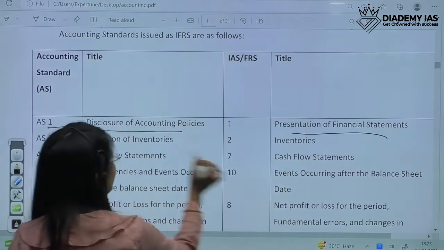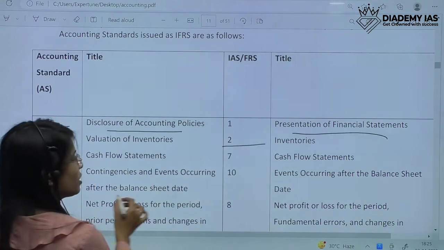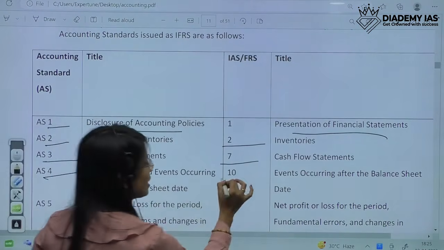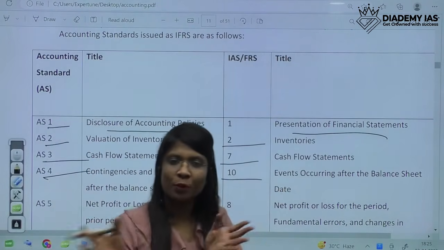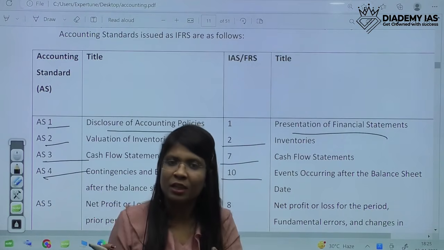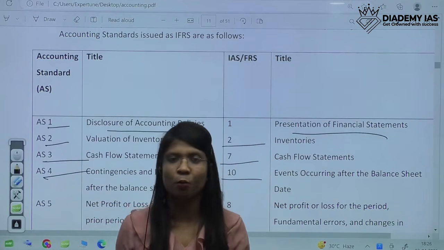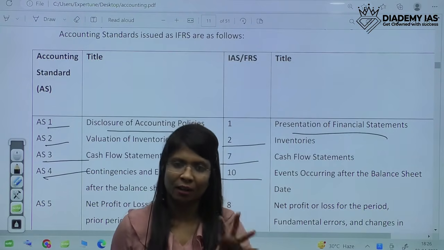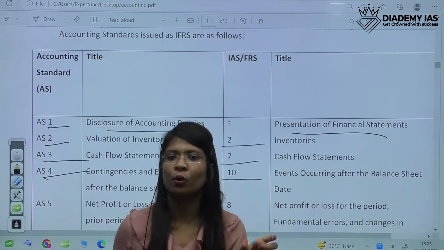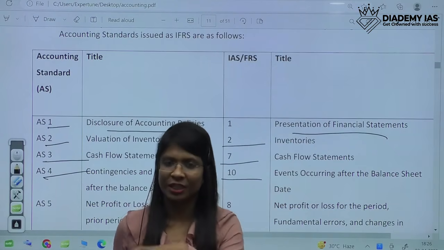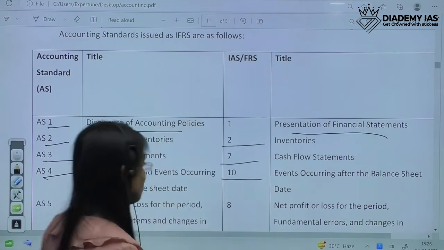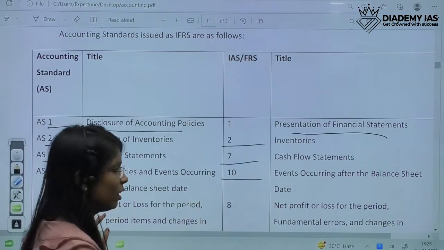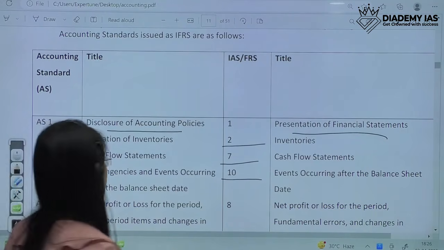Then AS 2 is inventory, Ind AS 2 is inventory. AS 3 is cash flow, Ind AS 7 is cash flow. AS 4 is contingencies, Ind AS 10 is contingencies. So they are somewhat comparable. You just have to remember the numbers. Please do that because it's very, very important. Ind AS does come in exams. In many exams, they directly ask the numbers, like what is Ind AS 7 about, or what is the number of the cash flow statement. So please do remember the numbers and names. I'm not reading all these. You just have to remember these. Just go through it, please.